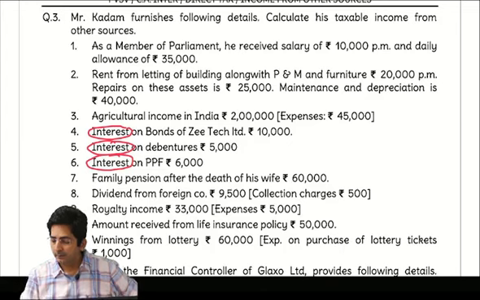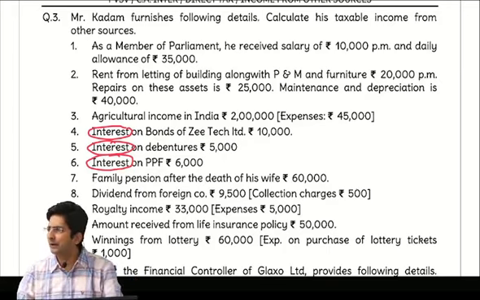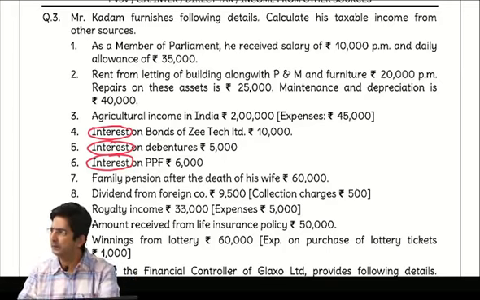Okay. Now you should not wonder, sir, you didn't teach this bonds of Z-Tech. You didn't teach this about debentures. See, what I have taught is anything other than GPS will be taxable.